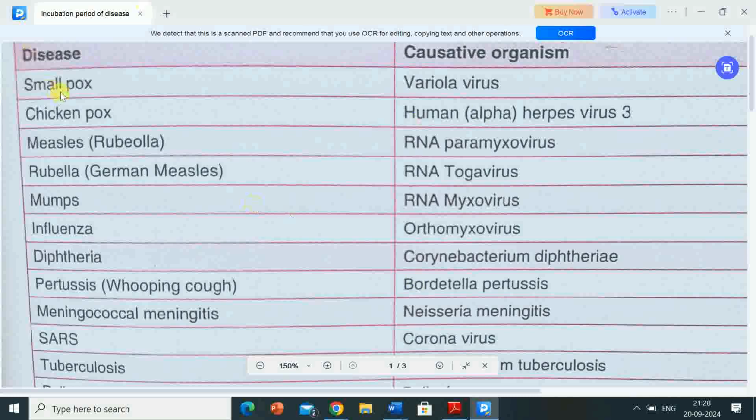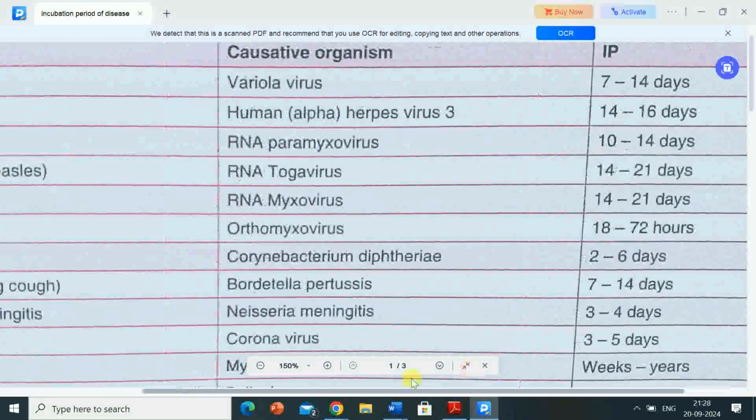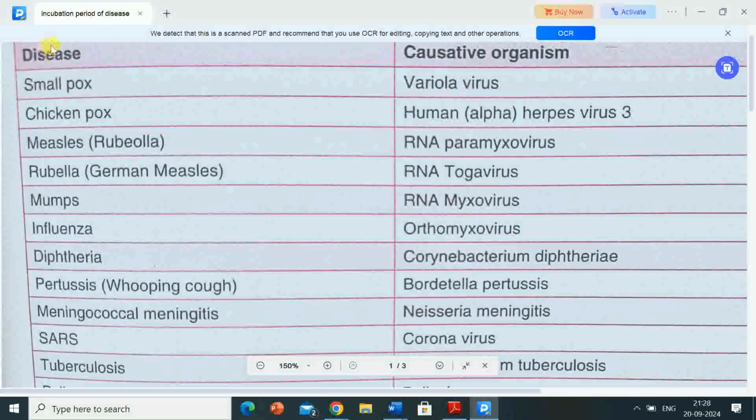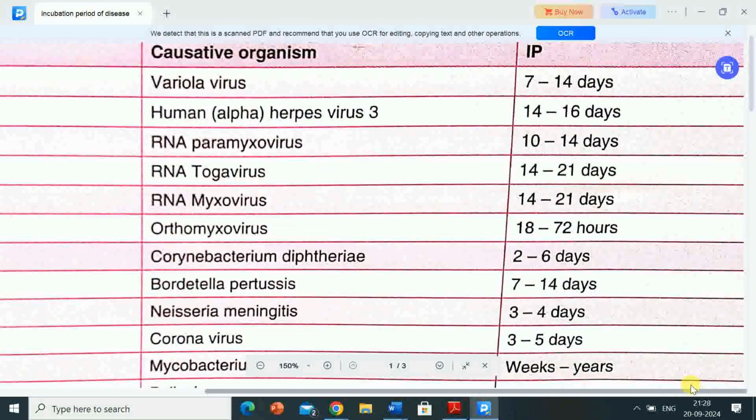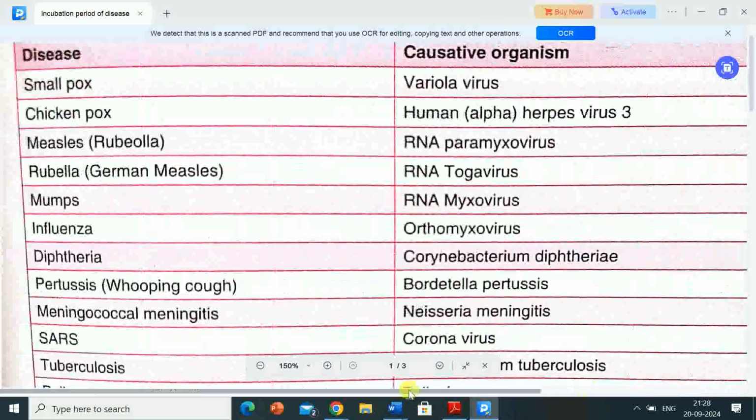So in this video, information regarding incubation period of various diseases will be discussed. First is the name of the disease, then the causative organism, and then their incubation period, IP. First disease is smallpox. The causative organism of smallpox is variola virus, and its incubation period is 7 to 14 days.